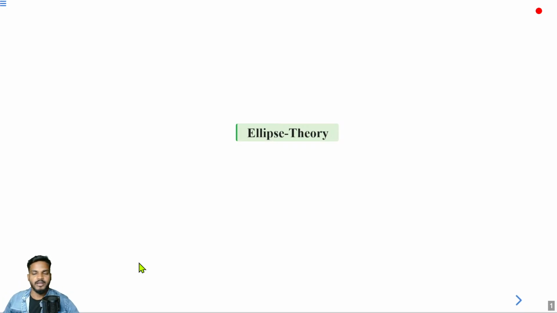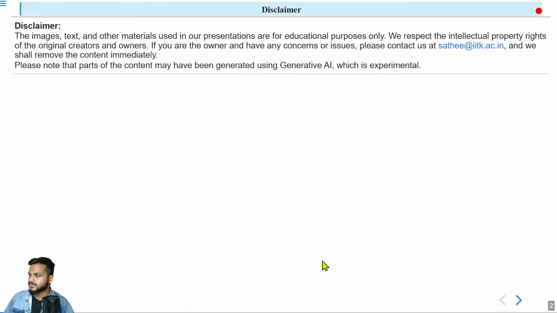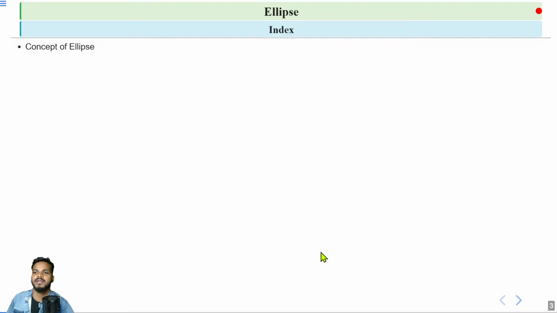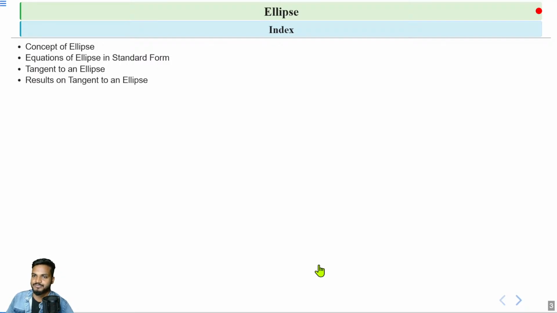So in today's lecture, we will discuss the ellipse. At first, we will study the concept of an ellipse. Then the equation of an ellipse in its standard form, what a tangent to an ellipse is, and the different forms of the equation of a tangent to the ellipse.